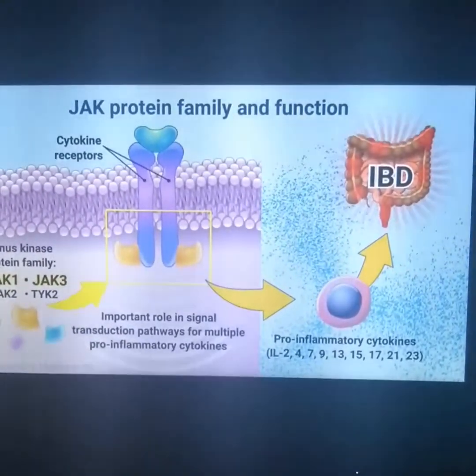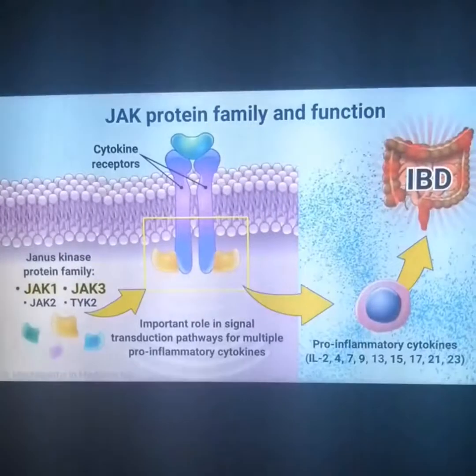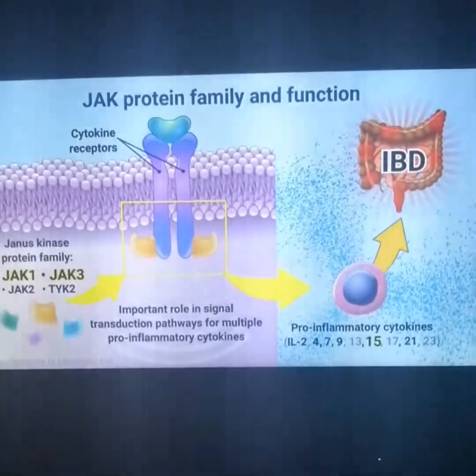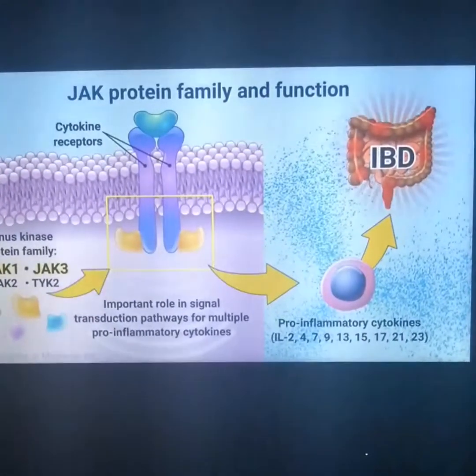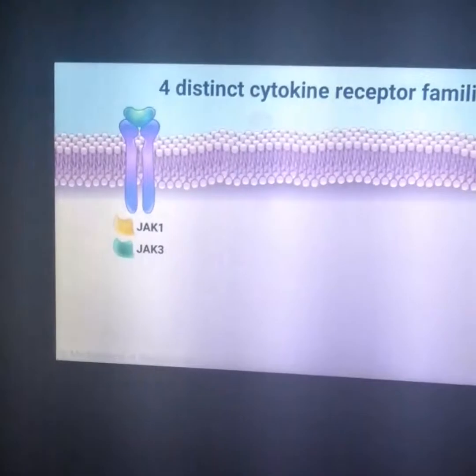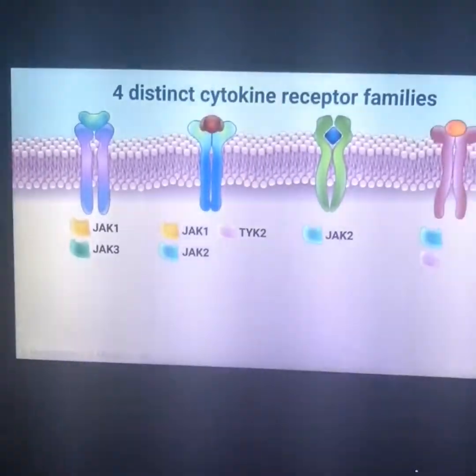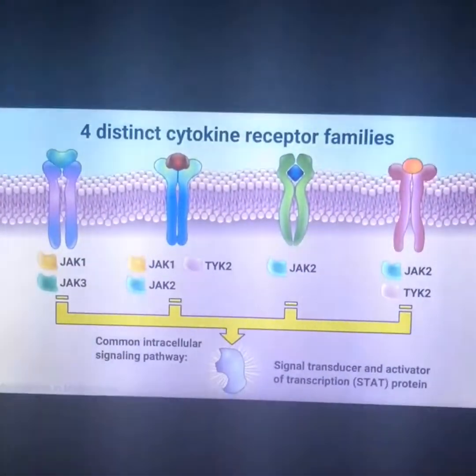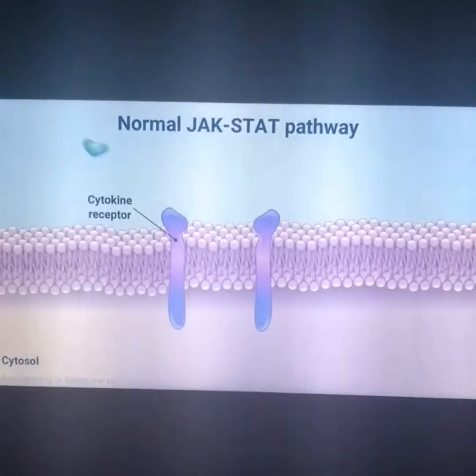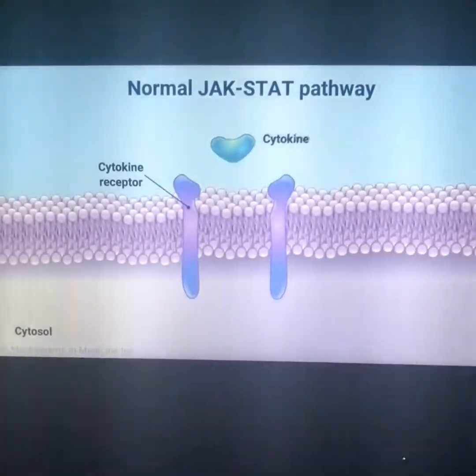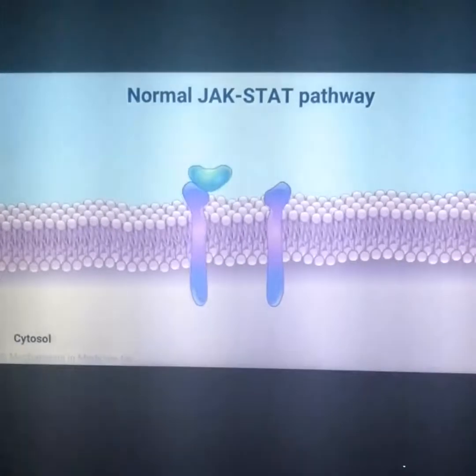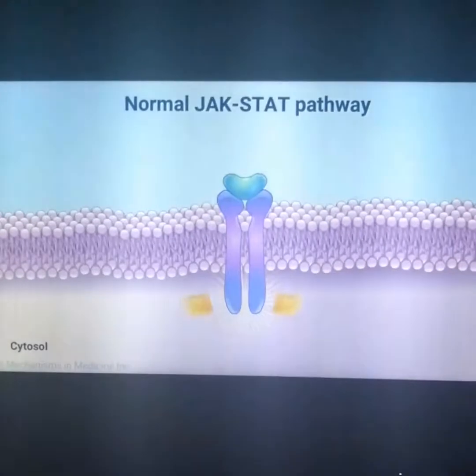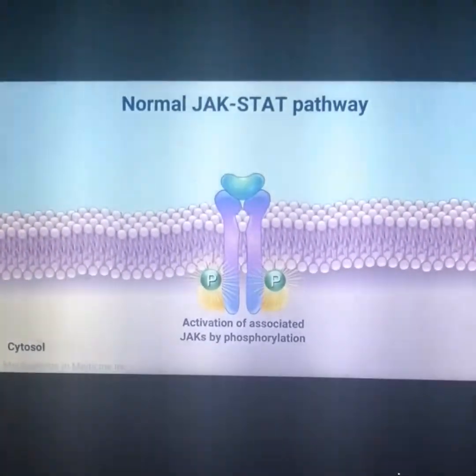JAK1 and JAK3 modulate an adaptive immune response via IL-2, IL-4, IL-7, IL-9, IL-15, and IL-21 signaling. JAK proteins are associated with distinct cytokine receptors, but initiate their transcription response via common intracellular signaling pathways. Physiologically, a cytokine binding to its specific cell surface receptor initiates a conformational change in the receptor that in turn leads to recruitment and activation of the associated JAKs.